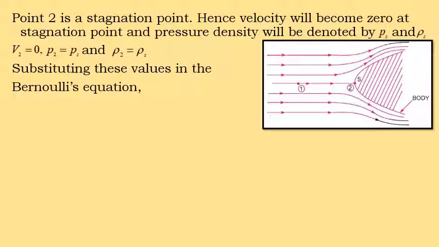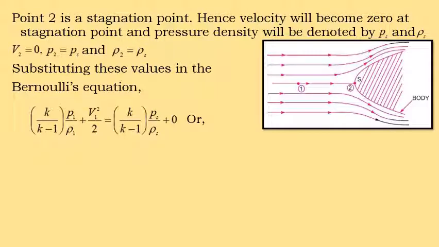Substituting these values in Bernoulli's equation, the left hand side remains as it is. On the right hand side, we have k by k minus 1 into Ps by rho s plus 0, because V2 is equal to 0, so the V2 square by 2g term is now 0.